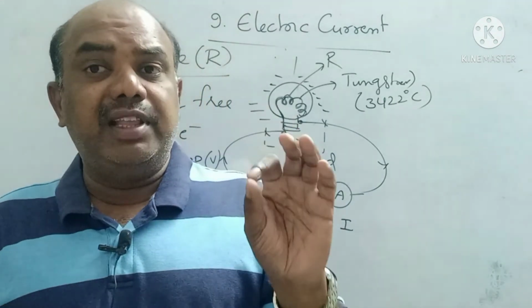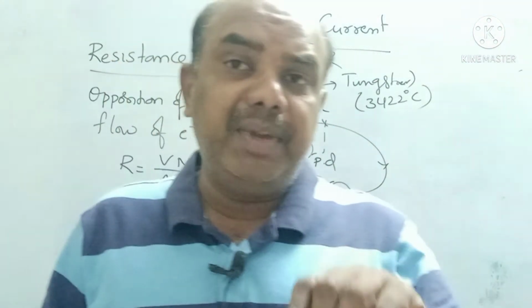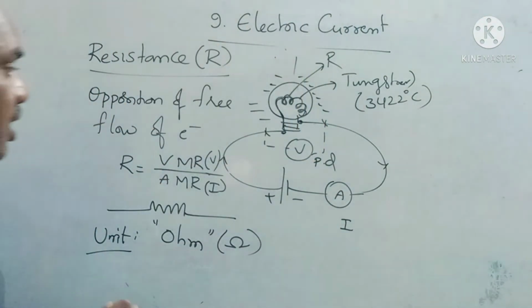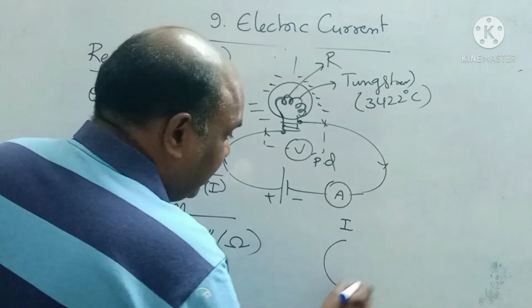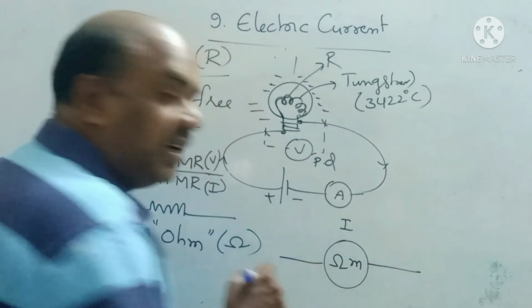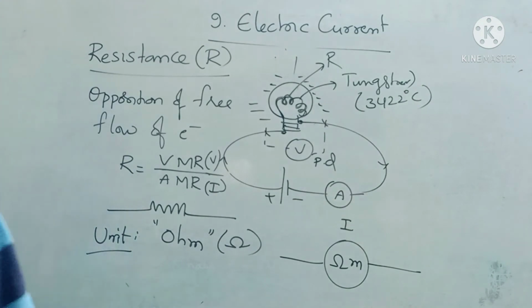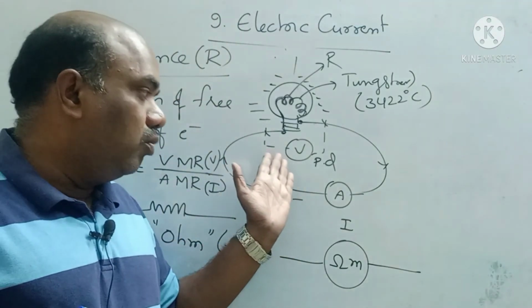Resistance is measured with the help of a voltmeter and ammeter. If you find the ratio of the voltmeter reading and ammeter reading, we get resistance. Sir, is there any direct instrument to measure the resistance? One more instrument is also developed by scientists, that is the ohm meter. Directly with the help of an ohm meter you can find the resistance, but it is better to go with voltmeter reading and ammeter reading.